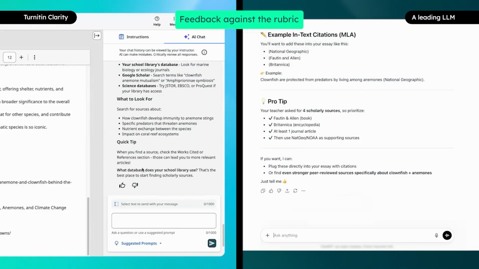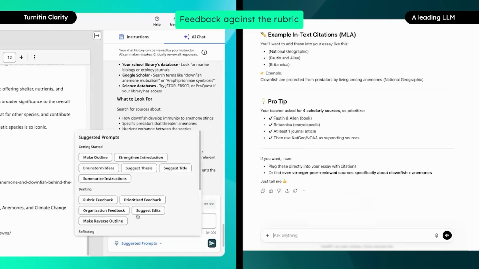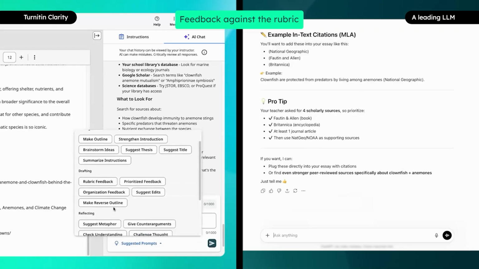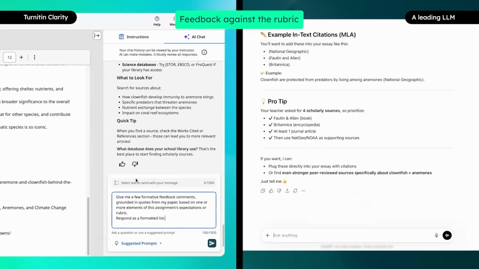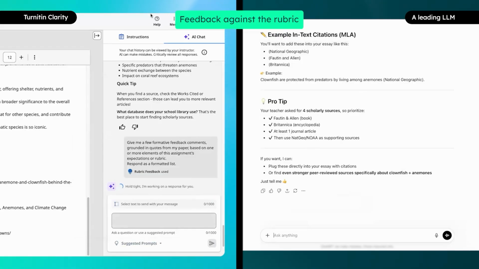We will show you how Turnitin Clarity responds to a student asking for feedback against a rubric, and how a leading LLM responds to a similar prompt. Within Clarity, the student can easily choose a suggested prompt linked to a rubric that their instructor provided when they set up the assignment. The AI chat then references the essay, already in the composition space, to provide its feedback.